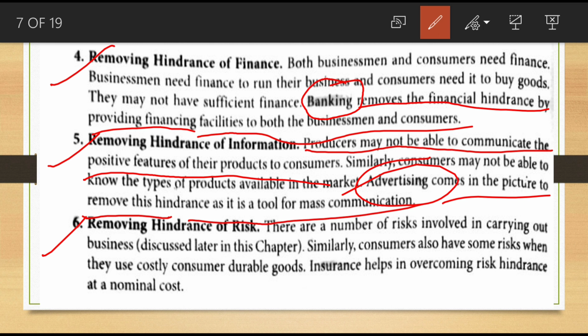Similarly, consumers also have some risk when they use costly consumer durable goods. So risk is involved in business, and during the consumption time also risk will come. Which one will remove this? Insurance helps to overcome which hindrance? The hindrance of risk.